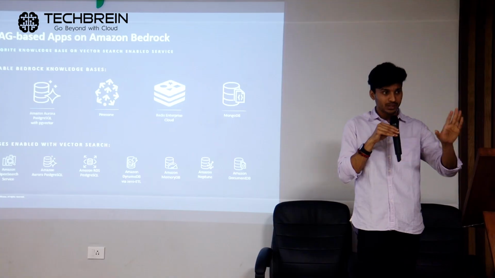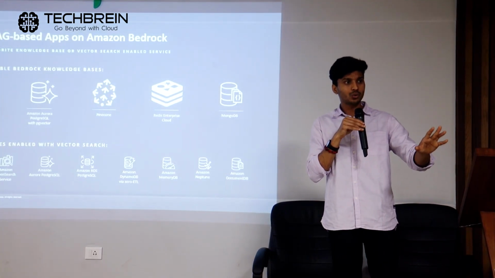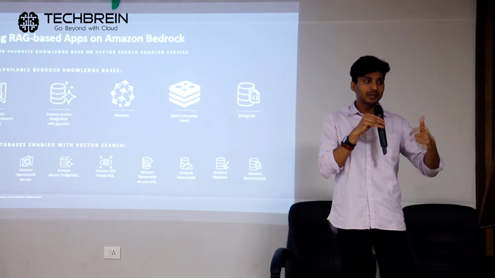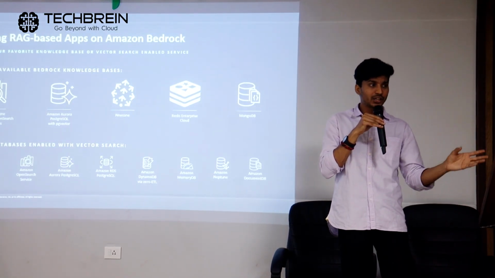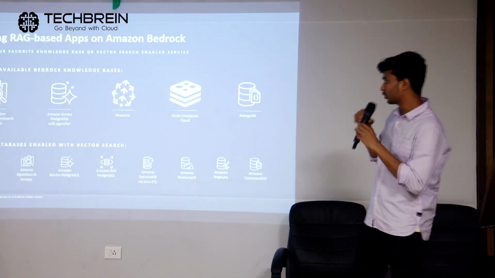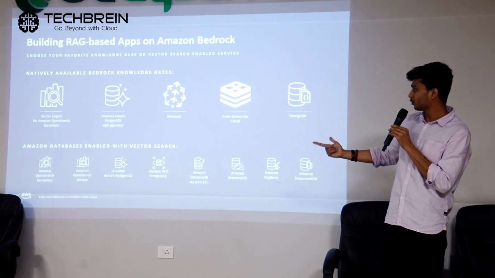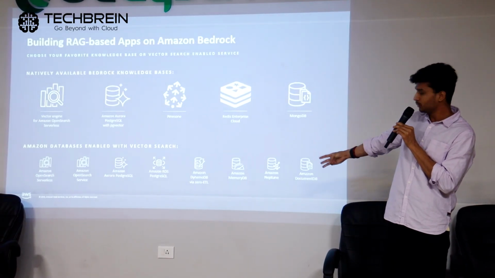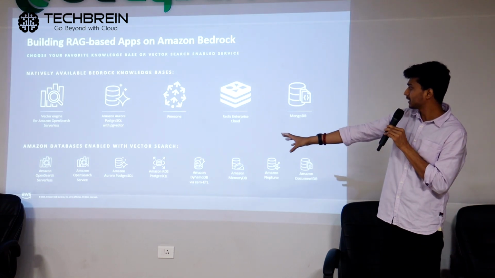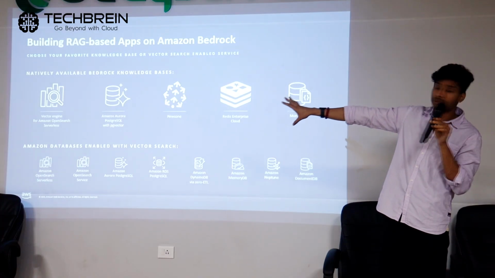So if you have a similar setup, you can just replicate it. For example, consider the vector DB that you're using right now to be OpenSearch. You can directly migrate your OpenSearch data to Amazon OpenSearch and use it as a vector DB there. If you look into these vector searches, you've got OpenSearch, Aurora Postgres, DynamoDB, MemoryDB, Amazon Neptune, and DocumentDB. These are the databases that are enabled with vector search.